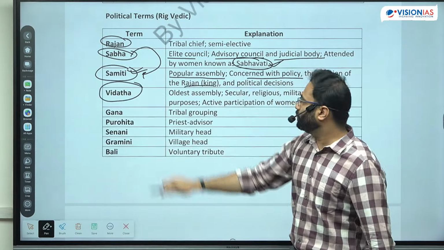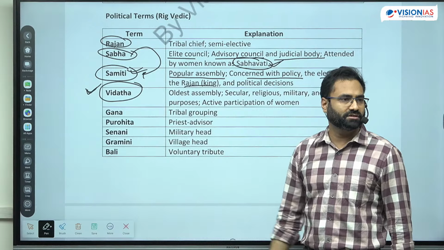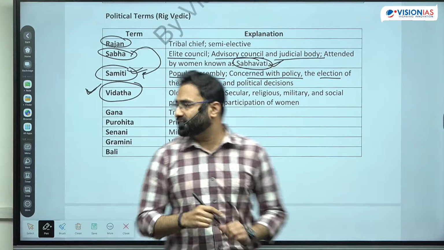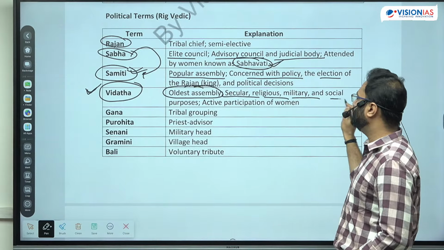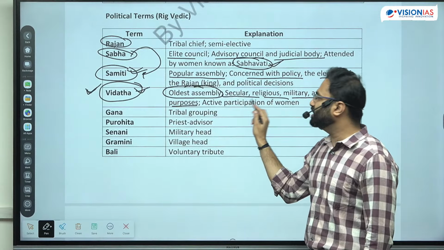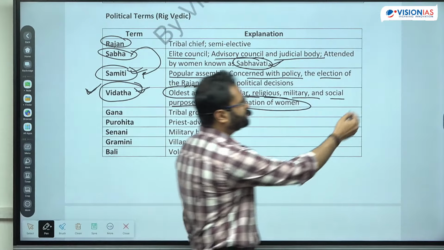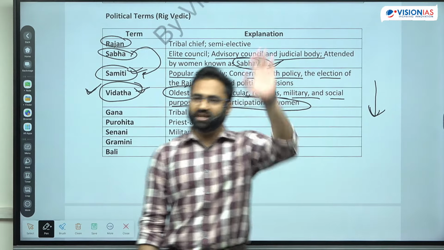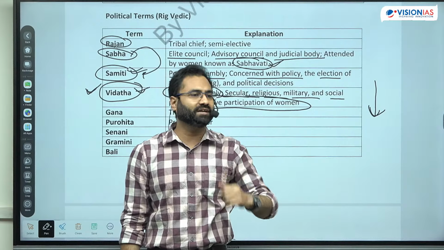Next is the Vidhat. One of the most talked about assemblies in the Vedic text is Vidhat, or Vidhata. It was the oldest assembly, mainly for secular, religious, military and social purposes. And since it is talked about a lot and is the oldest one, active participation of women was also observed. So with respect to women's participation, you can assume that as time went on, their position in the society started declining. From the early Vedic period to the Rig Vedic period to the later Vedic period, you will observe that the position starts declining, right?